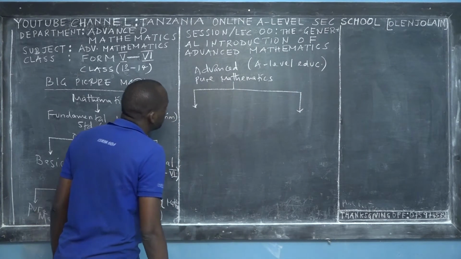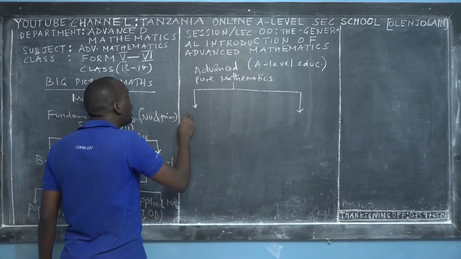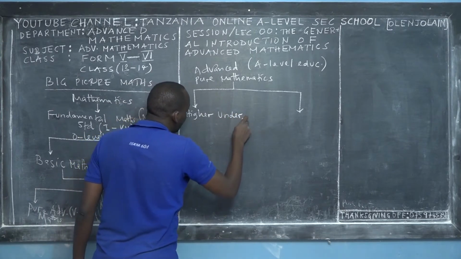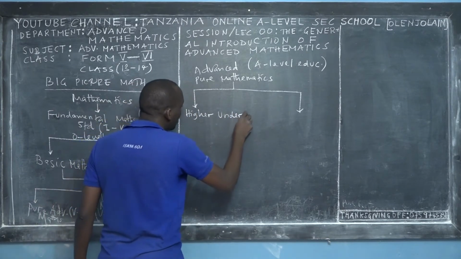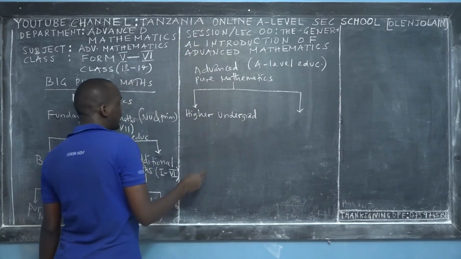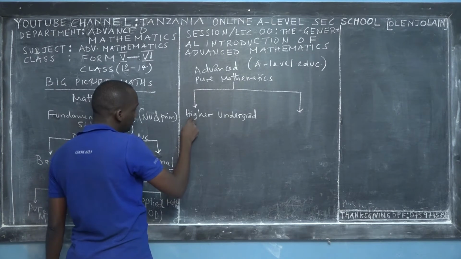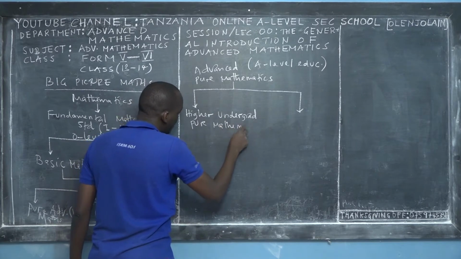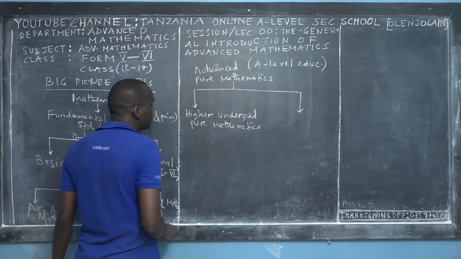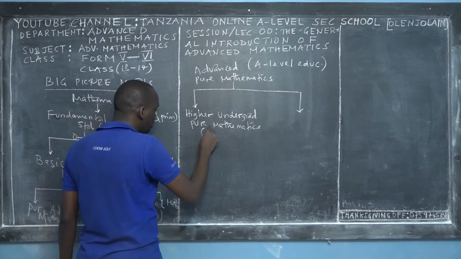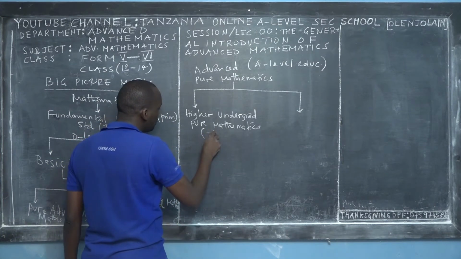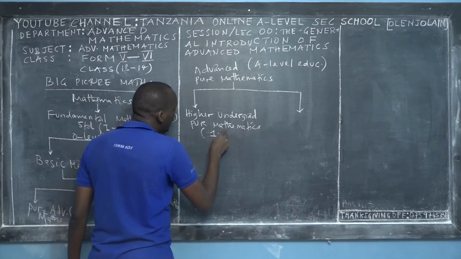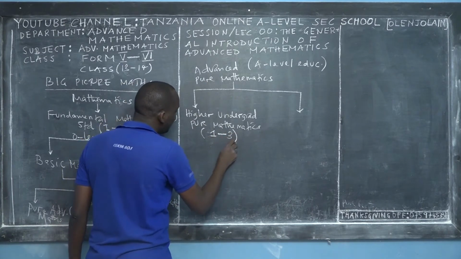So we have two routes. The first route, we can pursue higher undergraduate pure mathematics courses. In most universities, institutions or colleges, students learn these courses in a 3-year program.